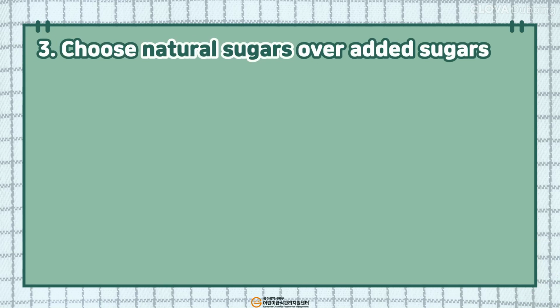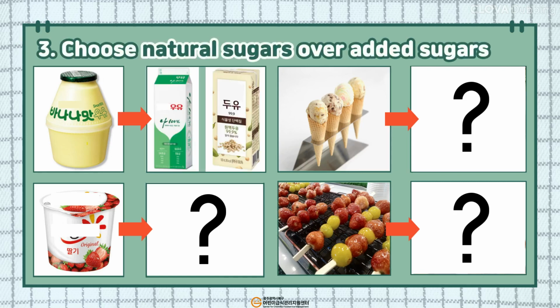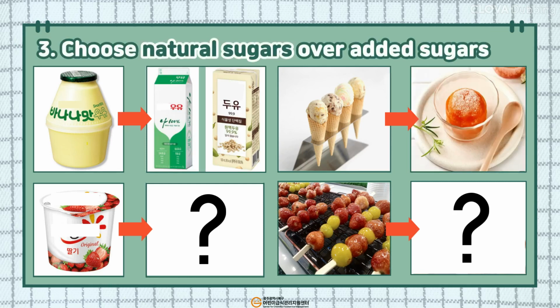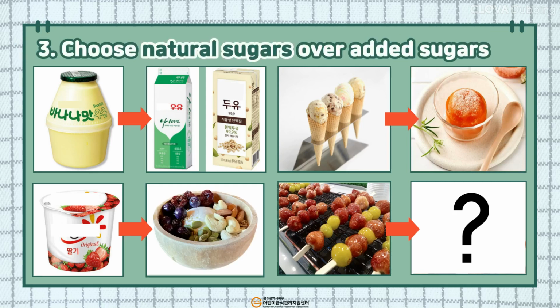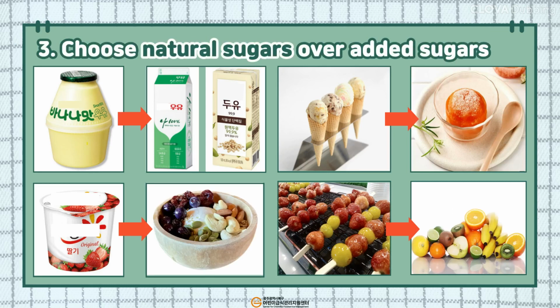Third, choosing natural sugars over added sugars. You can opt for natural alternatives like regular milk or soy milk instead of banana-flavored milk, frozen red bean or fruit-based ice treats instead of ice cream, homemade yogurt with fresh fruit instead of strawberry-flavored yogurt, and whole fruits instead of bubble tea to reduce added sugar intake and keep our bodies healthier.